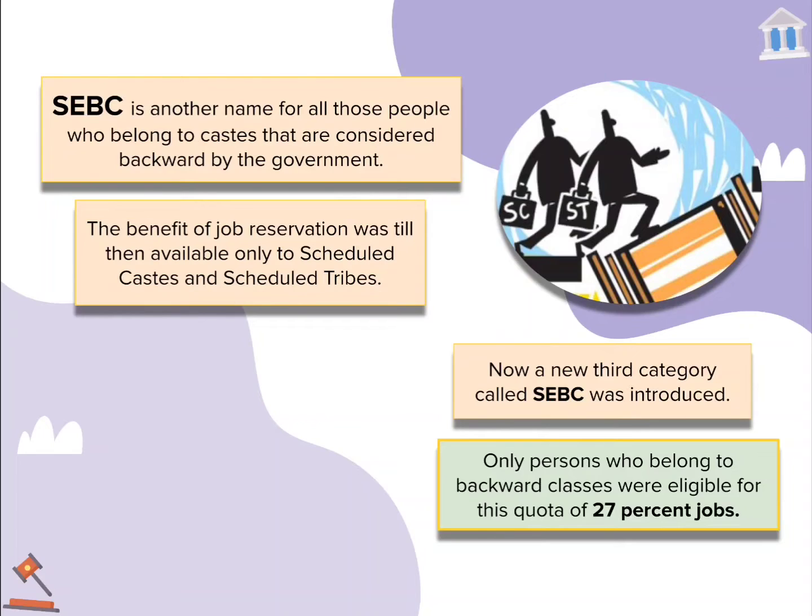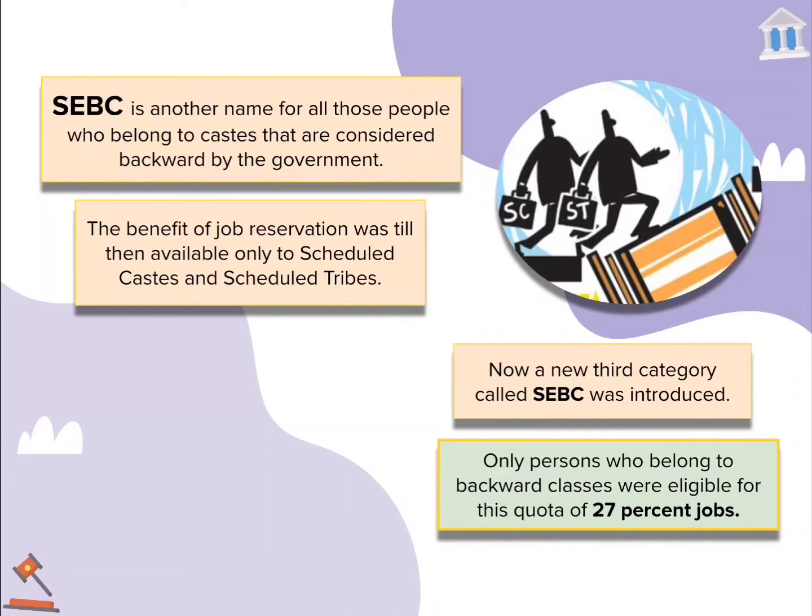Before this, there was also reservation for two other sections of society, scheduled caste and scheduled tribe. The government has also classified certain sections of people into these two classes, and who they are, we will make a separate video on this topic.